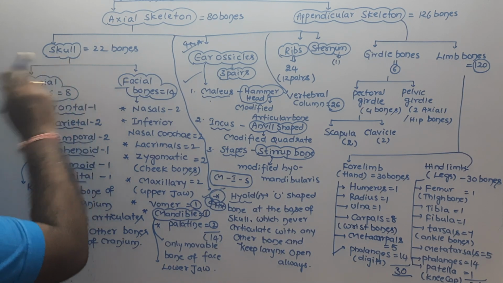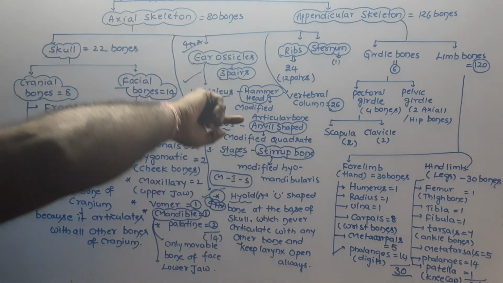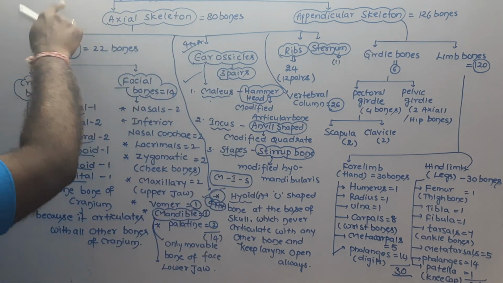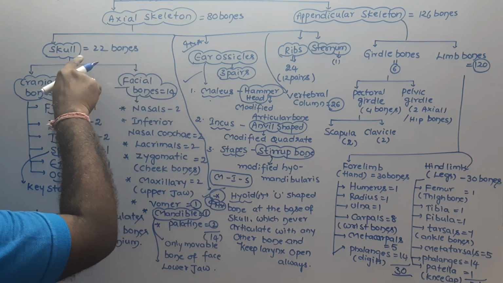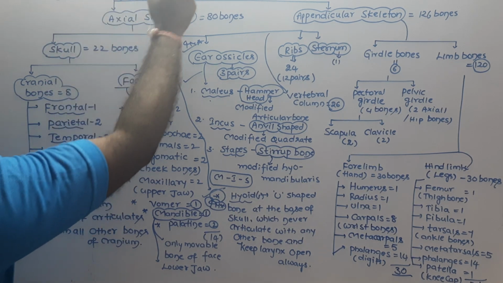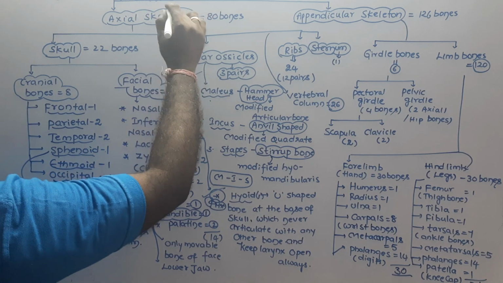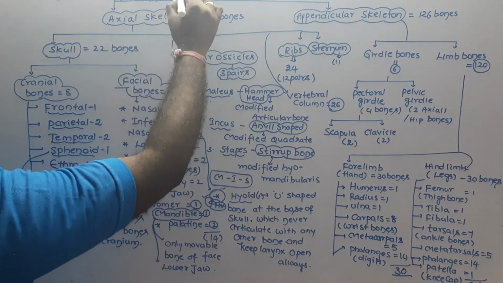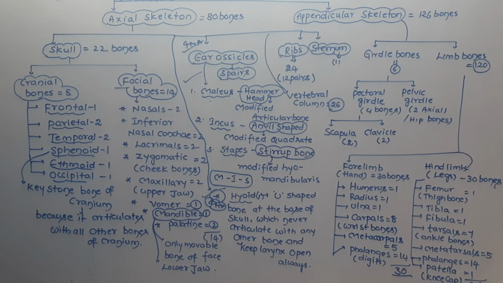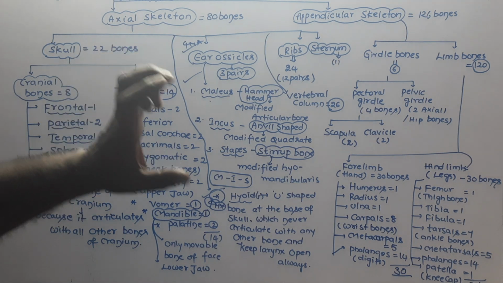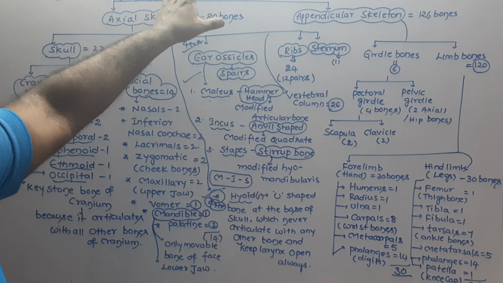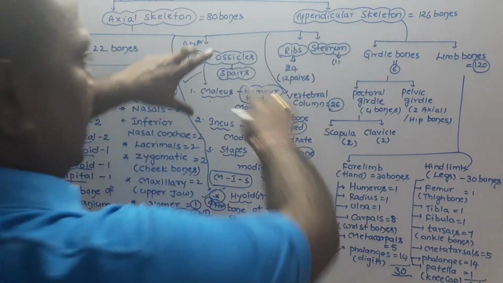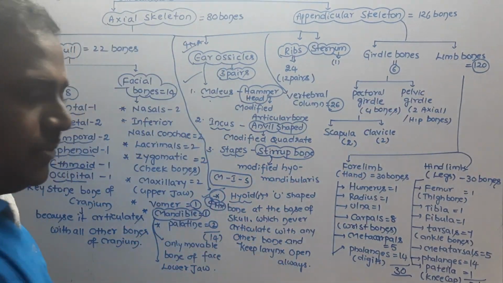The total number of bones of the skull. The total number of bones associated with the skull is 29. Skull contains 22 bones, but the number of bones associated with the skull is 29: 8 cranial, 14 facial, hyoid 1 and ear ossicles 6. Thus, we are clearly saying that the skeletal system is composed of 206 bones, and this is the outline classification.